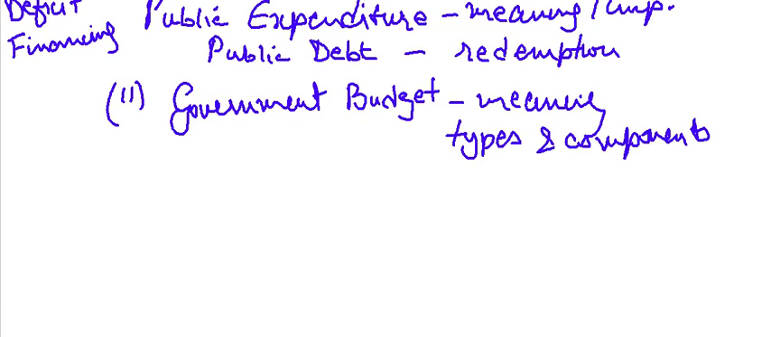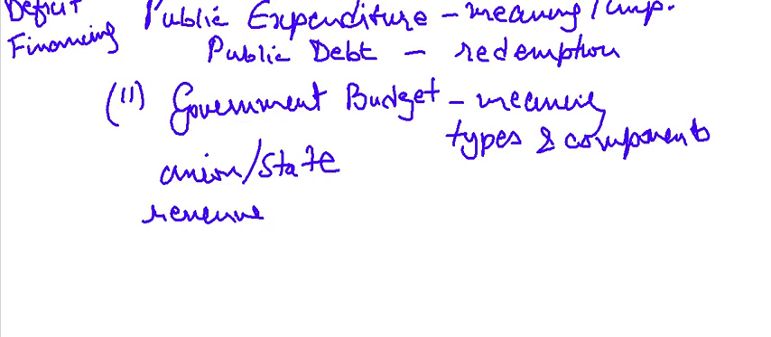The syllabus also mentions a little bit more in detail which you are expected to know. Other than knowing the meaning and types of government budget, you have to know what is a union budget and what is a state budget. So union and state, these are keywords. You also have to know the components, that is revenue and capital. Again keywords, revenue and capital. This is important.